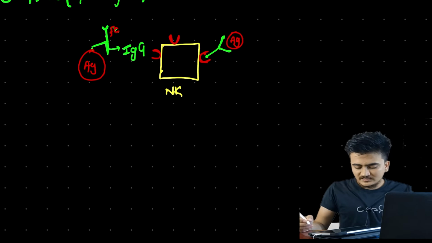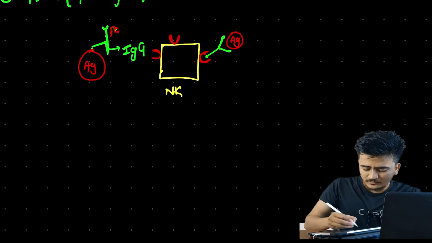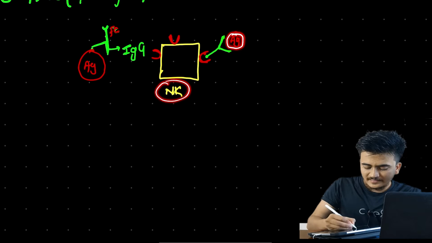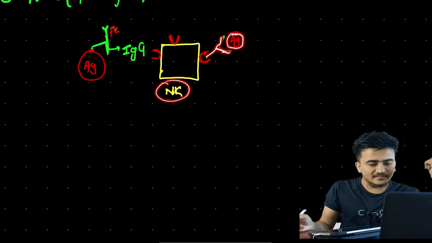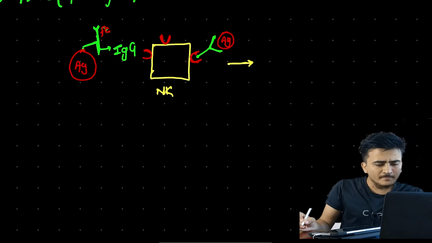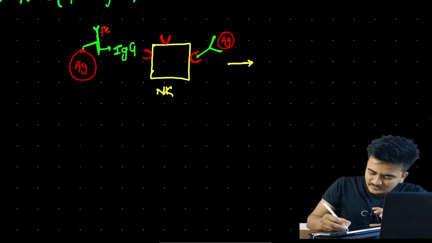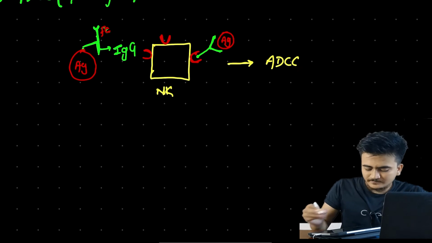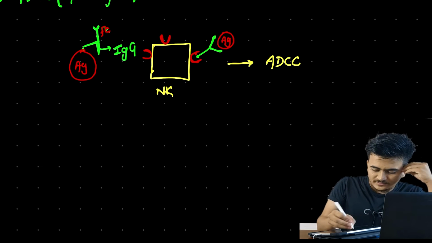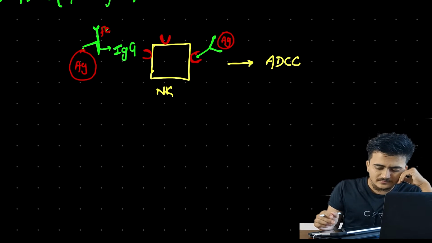Now we can see that these NK cells have got antigen that are coated by what? Antibodies. That is all. Now what will happen is these NK cells will phagocytose, or they will destroy these antigens. That's all. And this process is ADCC. Okay, how is it ADCC?